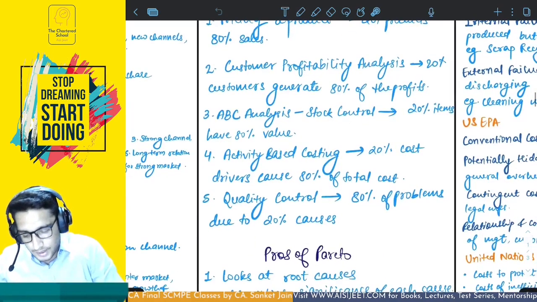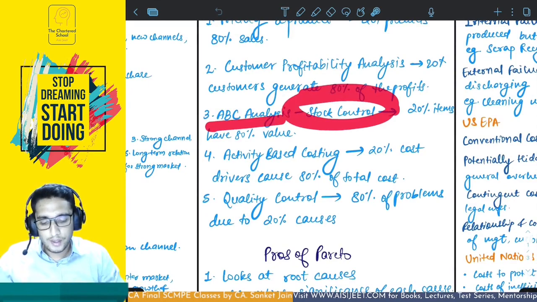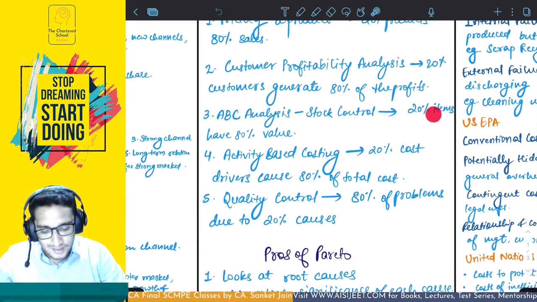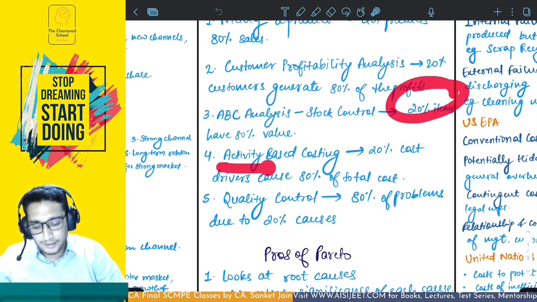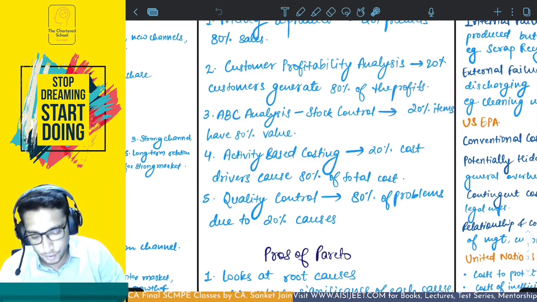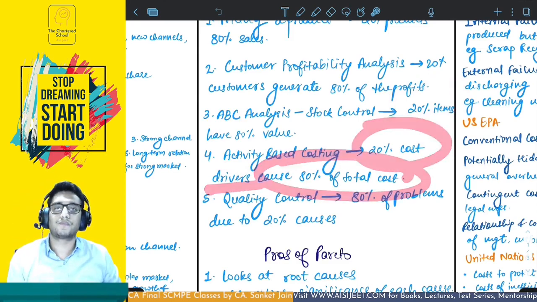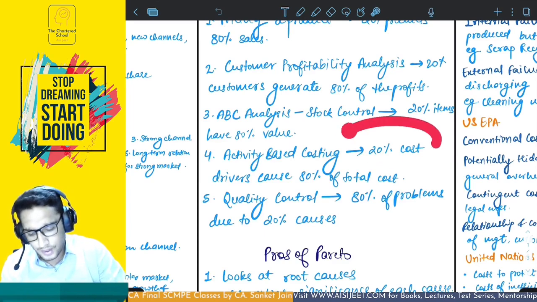Similarly, if you do an ABC analysis, you will identify for stock control. Okay, ABC for stock control. You will identify that 20% of the items have 80% value. Focus upon these, not the other ones. Focus upon 20% of the items. Activity based costing, you will identify that 20% of the cost drivers cause 80% of the total cost. Okay, there are 20% activities due to which 80% of the cost is being incurred. So focus upon these 20% activities.